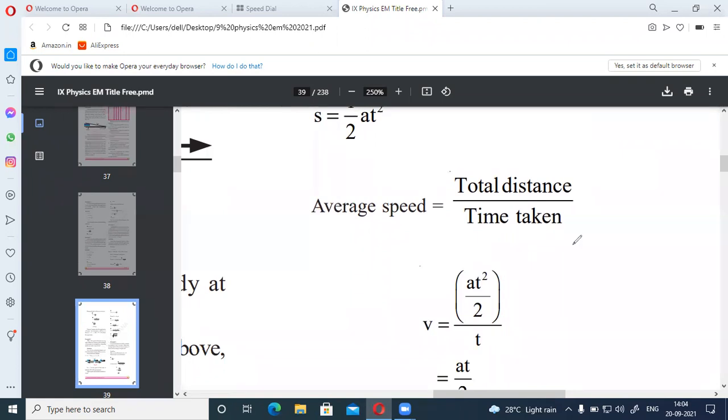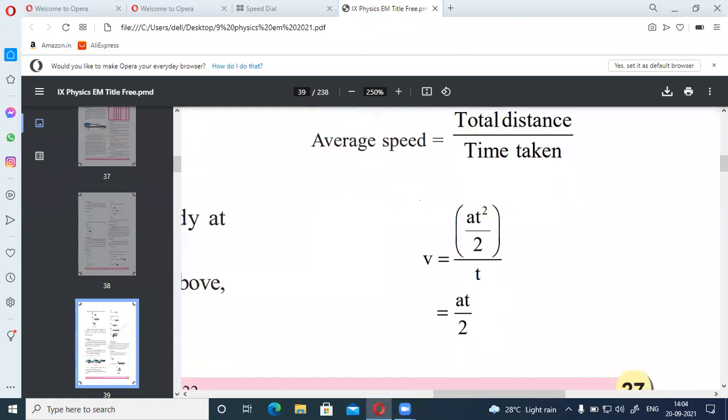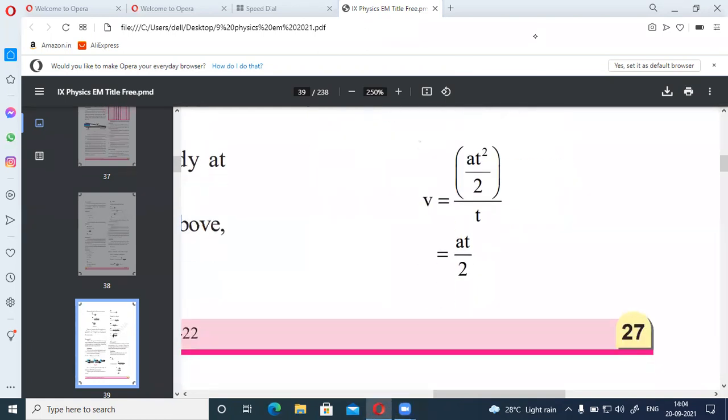Yes, this is the equation here. S equals half at square. So we can write it like this. Total time taken is t. So that's why we got the average speed, which we denote with v. So v equals at square by 2 by t. So from this we get at by 2. So this is the answer here. How did we get at by 2 directly? This t, one t gets cancelled here. So at by 2.